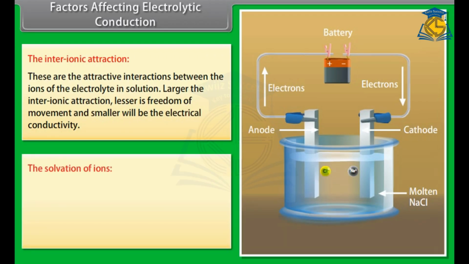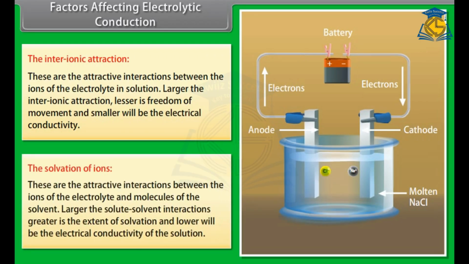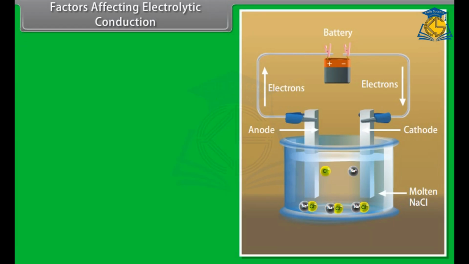The solvation of ions: these are the attractive interactions between the ions of the electrolyte and molecules of the solvent. The larger the solute-solvent interactions, the greater is the extent of solvation and lower will be the electrical conductivity of the solution.